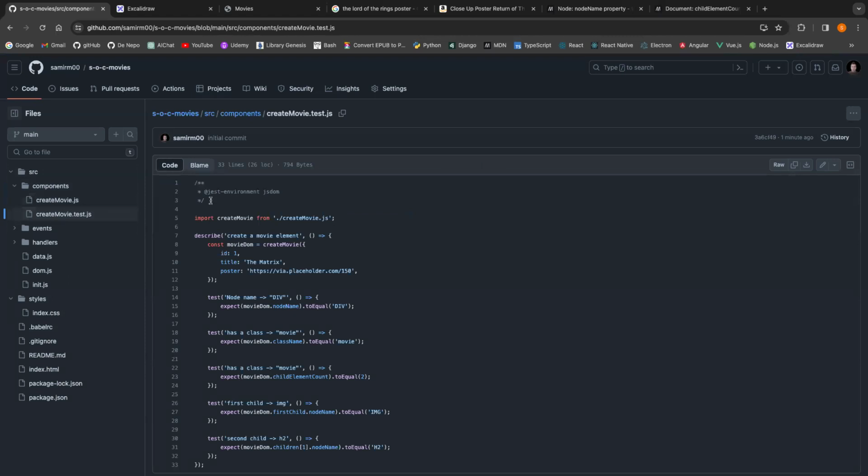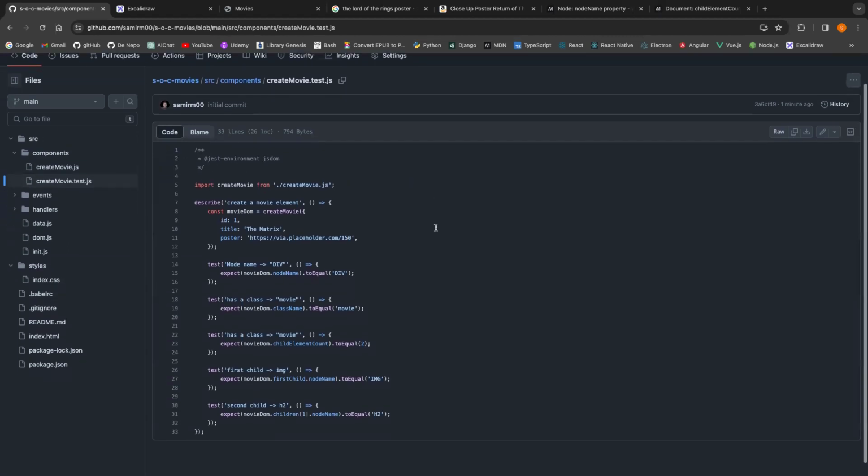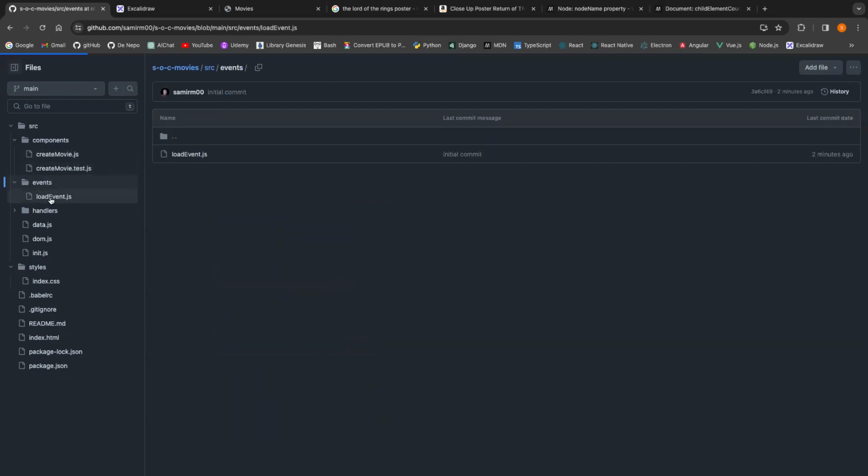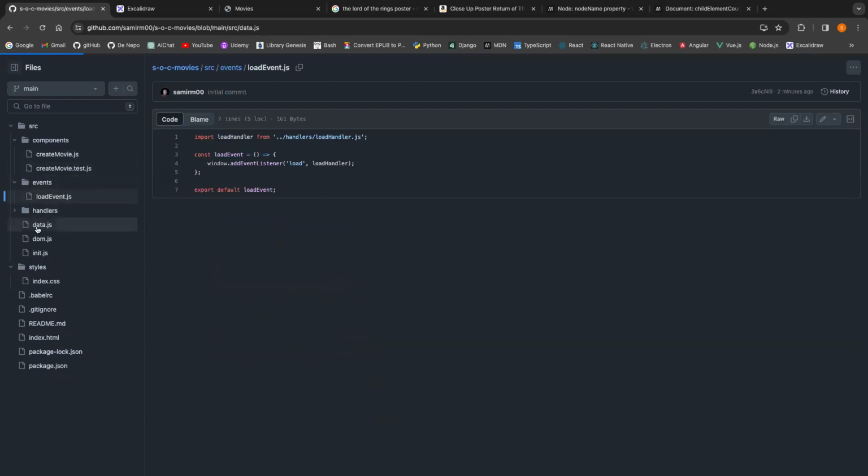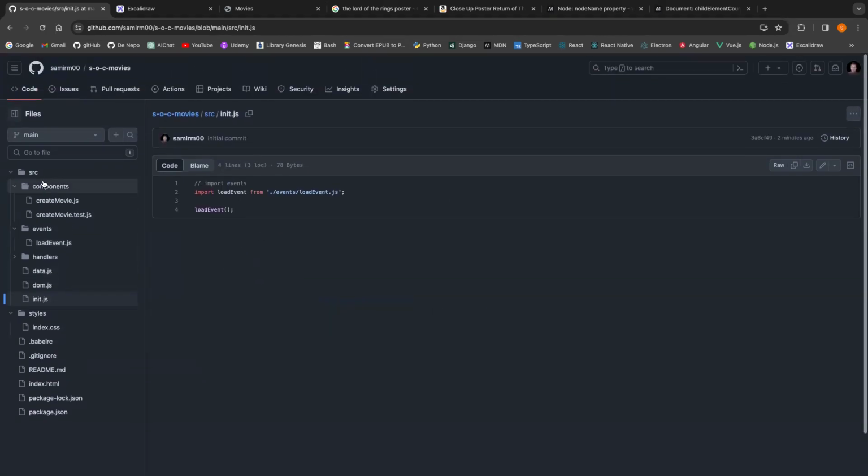That's how we test it. And don't forget to add this comment whenever you're testing a component function, because it tells Jest to use the jsdom environment, which is a fake DOM. If you did not specify this one, it will use Node, and in Node, we do not have a DOM. The rest should be very clear. No problem at all here and in init, everything should be clear.